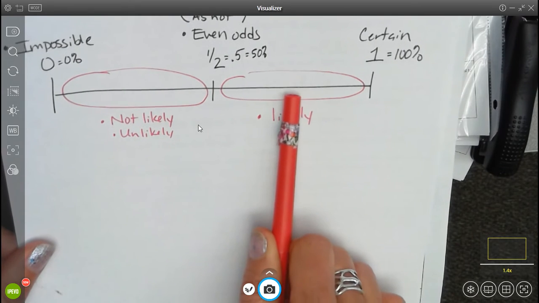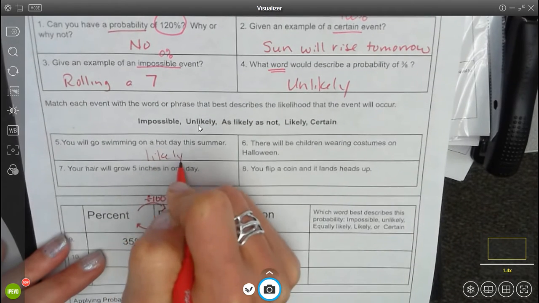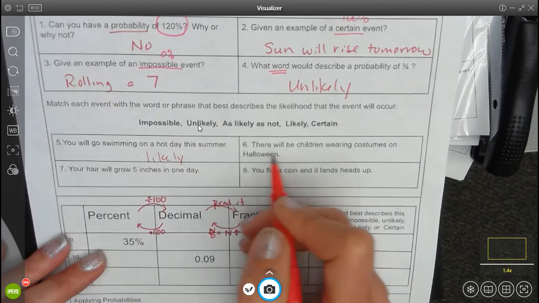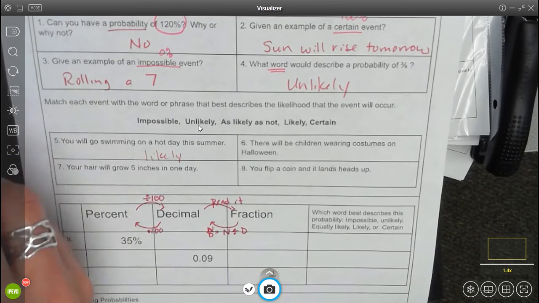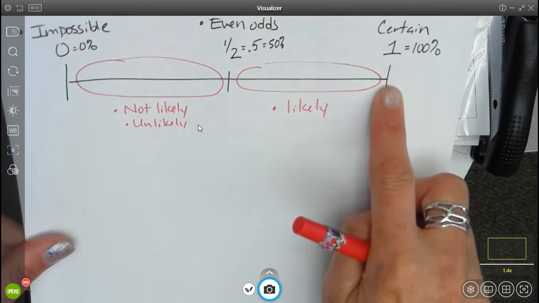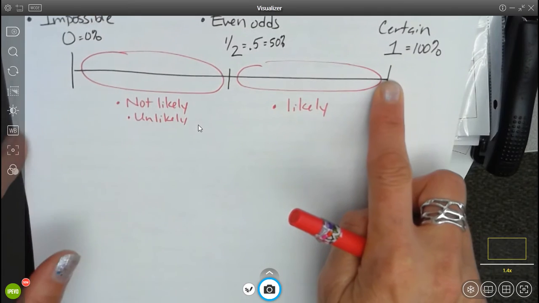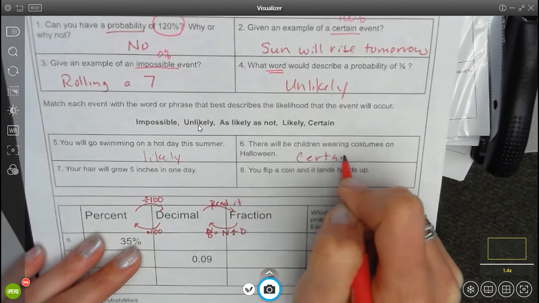You will go swimming on a hot summer day. Quite likely that I would go swimming. Over 50%. I may not, but it is likely. There will be children wearing costumes on Halloween. Well, it is certain that somewhere in the world, kids will wear costumes on Halloween. Not all kids, but there will be at least some kids. So that would be certain.